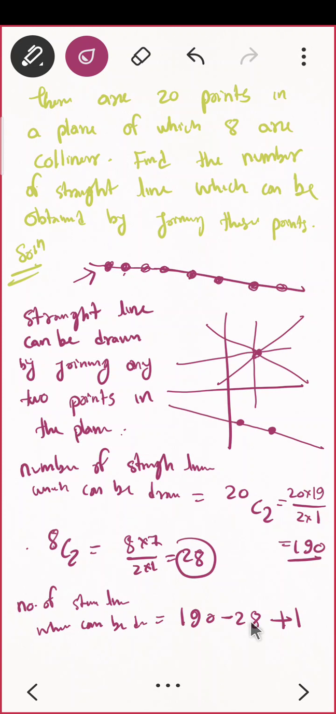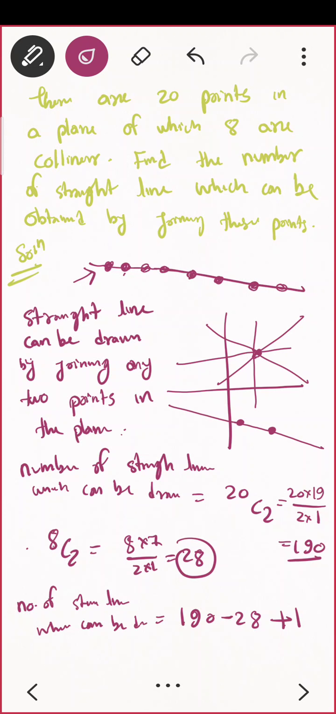Is that clear? Just think about this question once again. Take some time. See, in the first case, what did you see? If you have 20 points, you want to form a straight line, you want to choose any 2 points. Perfect. So if you choose 2 points, then you have 20C2, that is 190 straight lines. But out of that 190 straight lines, you are given that there are 8 points which are collinear.